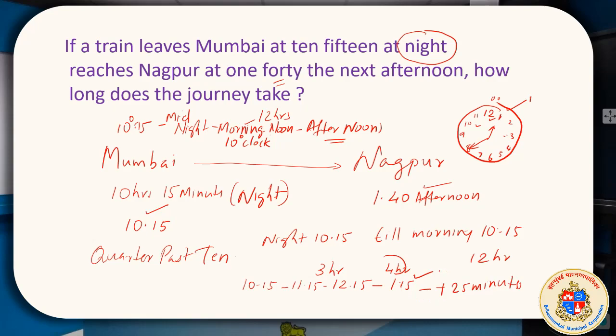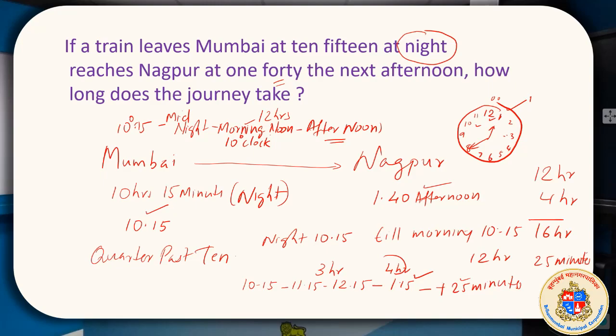So the question over here: how long does the journey take? 12 hours, then 4 hours, that becomes 16 hours, plus 25 minutes. All these methods that I am showing are rough methods. As far as measurement of time is concerned, we need to have an assumption and a rough idea when we do it practically. But in mathematics class we have developed techniques. We will come to that later.